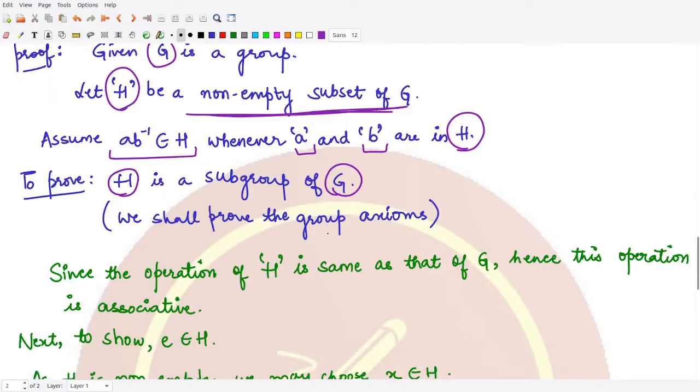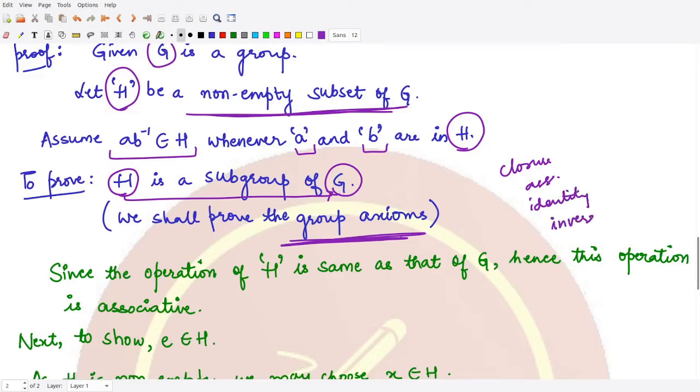In order to prove this, we need to prove the group axioms: the closure property, the associativity property, the existence of identity, and the existence of inverses, right?